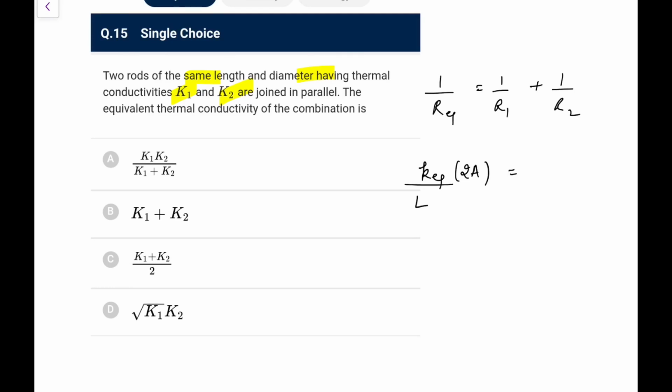Now R1 will be written as L upon K1A, and R2 would be L upon K2A. So going by the results, this K equivalent will become (K1 plus K2) by 2. That is what we will go for, option C here. K equivalent will become K1 plus K2 by 2.